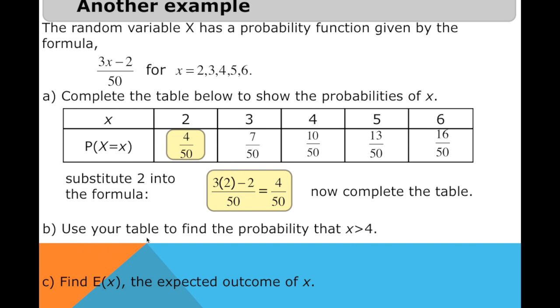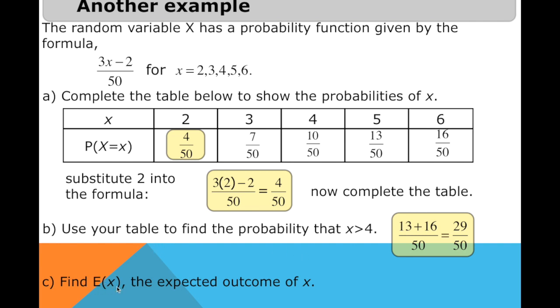B, use your table to find the probability that x is more than 4. So this is more than 4, it is not x greater than or equal to 4. Which means we're only concerned with the probability of x equals 5 plus the probability of x equals 6. That will give us 13 plus 16 all over 50 equals 29 over 50.